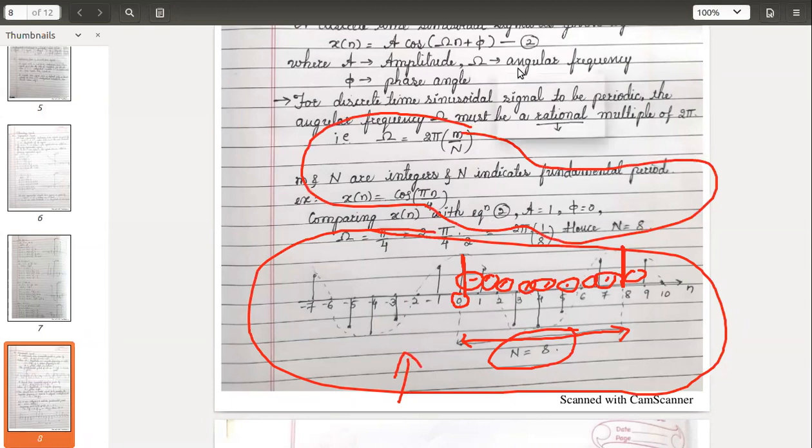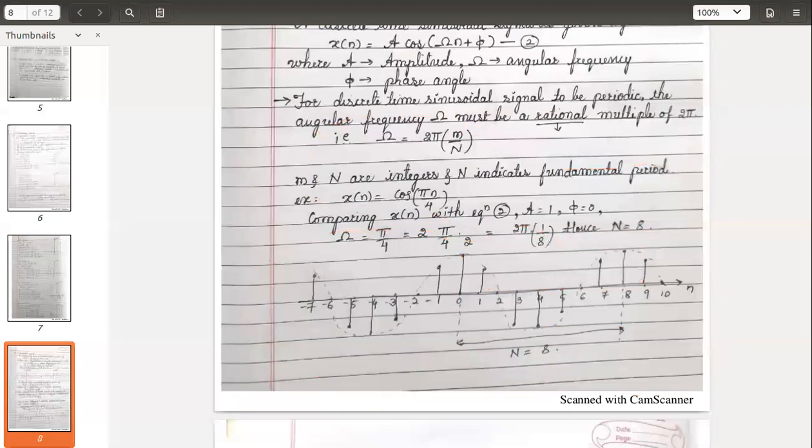Now I'll show you that by taking some other reference point also you get the same thing. Okay, I'll take this as a reference point. 0. There's no amplitude here, 0. Just try to check at what point you are getting the 0 amplitude again.